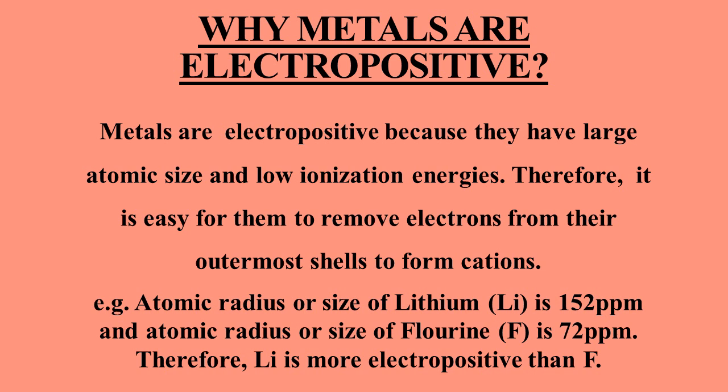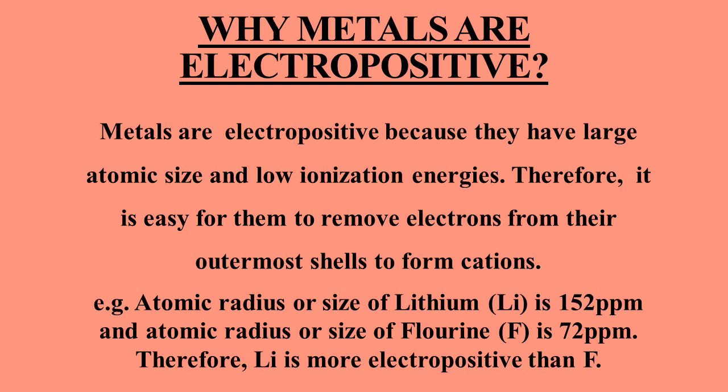Now the question that arises in your mind is why metals are electropositive. Metals are electropositive because they have large atomic size and low ionization energies. Because of large atomic size, the nucleus holds the valence electrons less tightly and less energy is required to remove the electrons. Meaning if the atomic size is large, then the ionization energy to remove the valence electron is low, and it becomes easy for metals to lose the electrons to form cations.